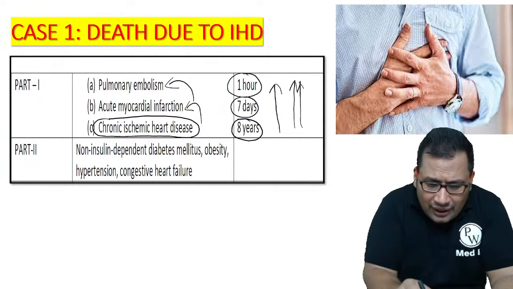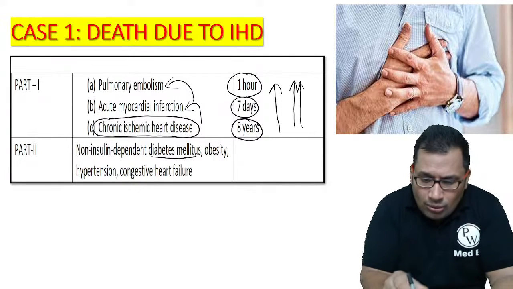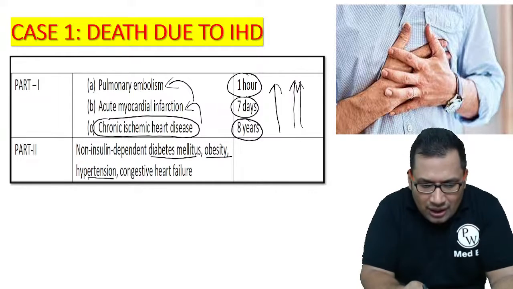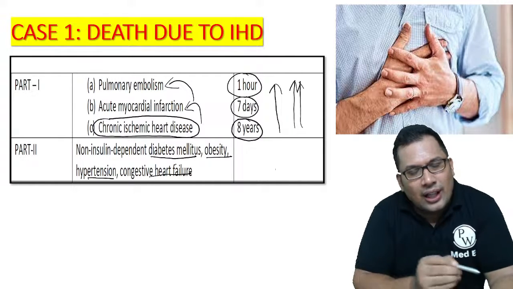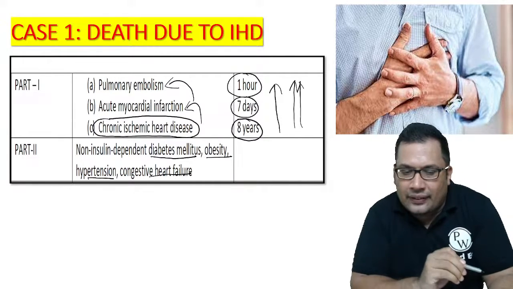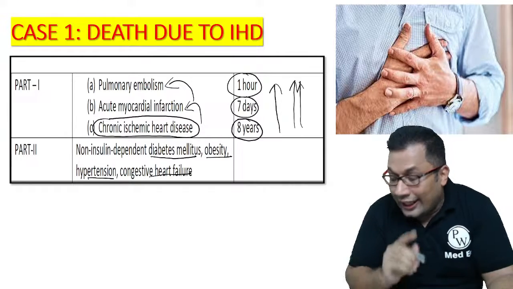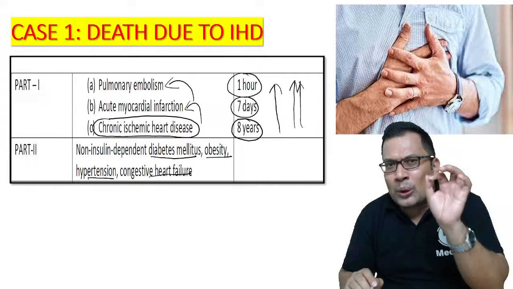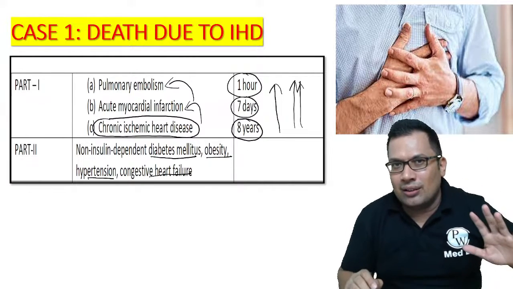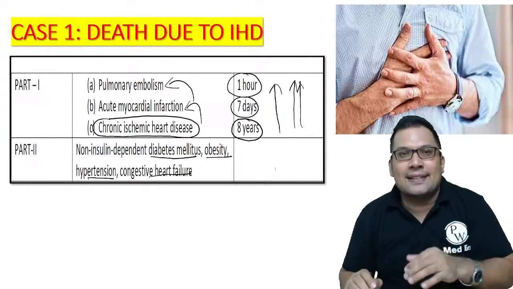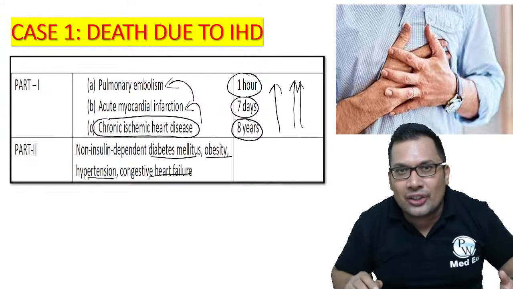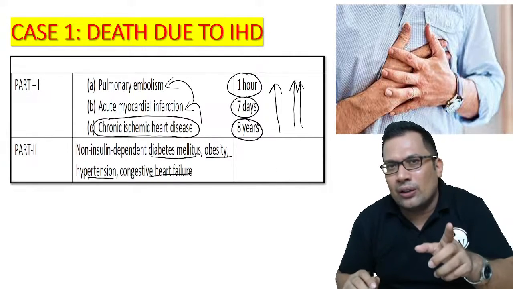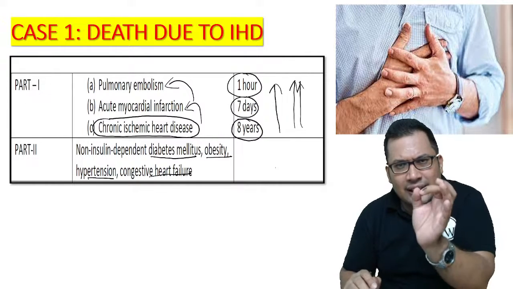In Part 2, what you can see is diabetes mellitus, obesity, hypertension, congestive heart failure, anything that is contributing. This is one good common example. What you can see here is that the mode of death you should avoid, like cardiorespiratory arrest, shock. All this you should avoid. You should mention what is the cause of death.